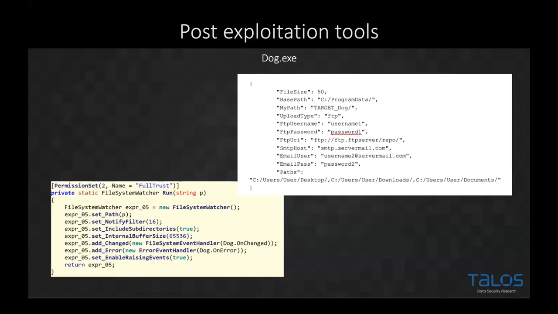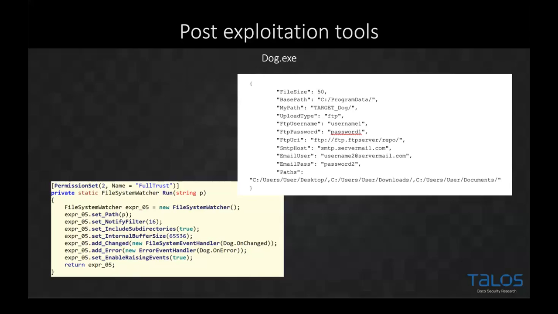You've got upload type. So it actually has functionality built in for FTP and also email. However, none of the samples that we identified had email hard-coded into them. They just had the option for using that. We've seen FTP uploads. We've then got the FTP credentials required, so FTP password, username, URI, and then, as I mentioned, you've got the SMTP information for email use.